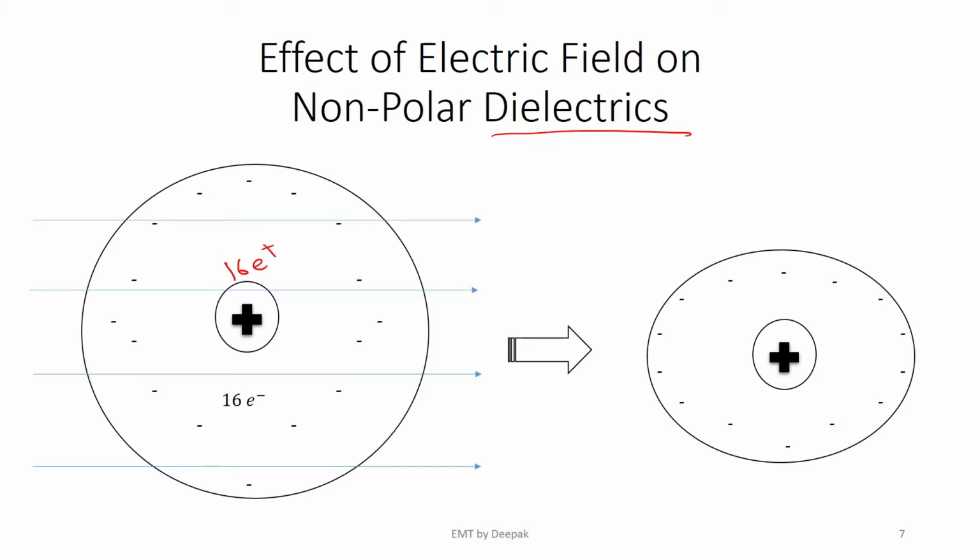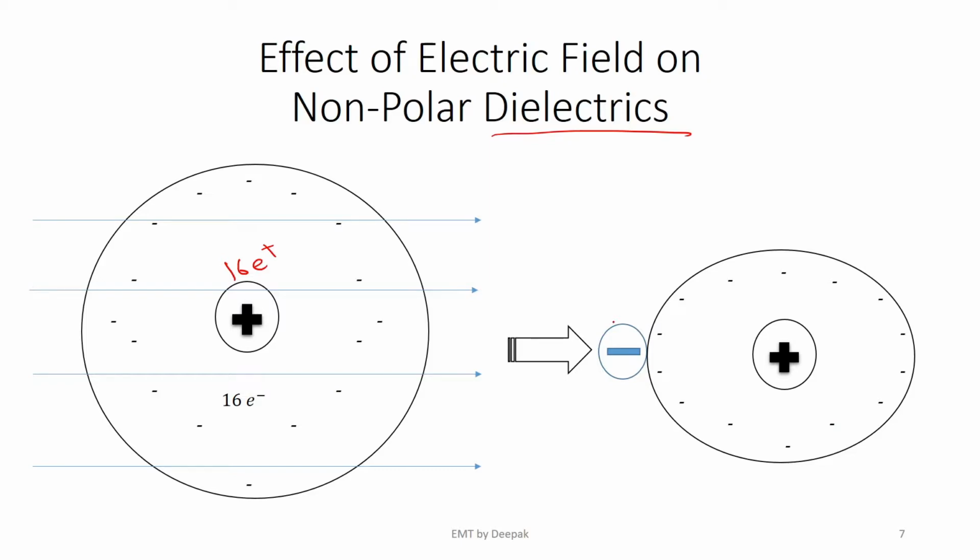Now, once this atom stretches, the attractive force between the positive charges and the negative electrons, which are far away, is weakened. Therefore, there are some electrons which come out of that attractive force. Now identify that these electrons which are out of this electron cloud don't have enough energy to roam around freely.